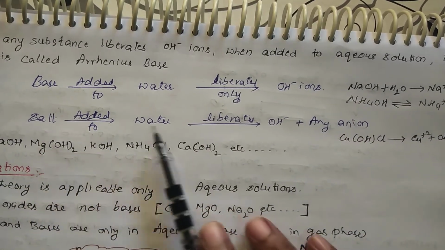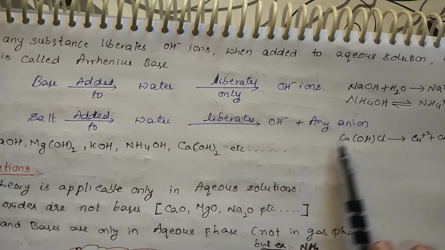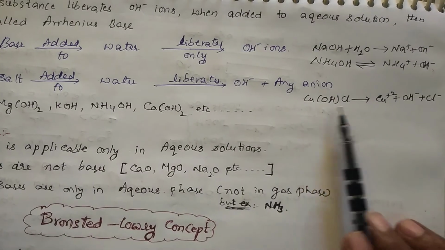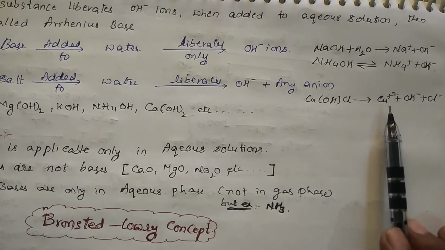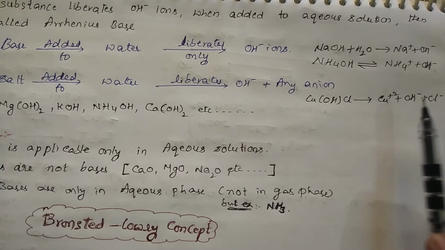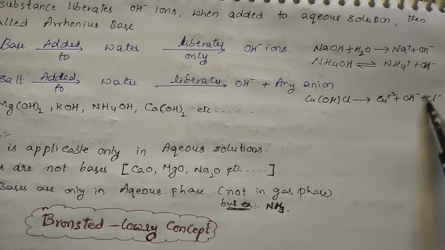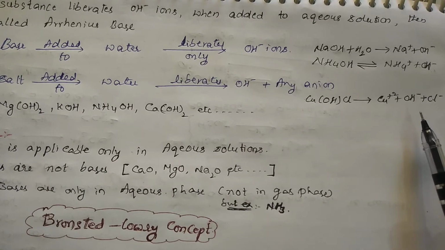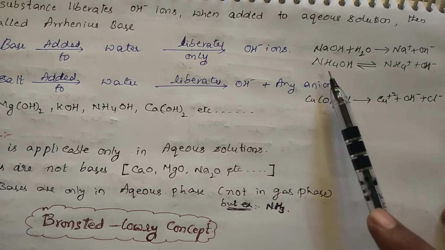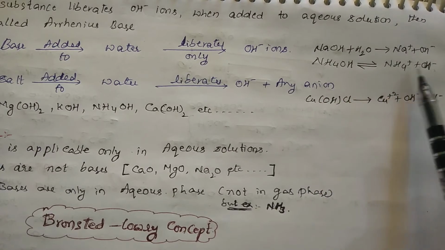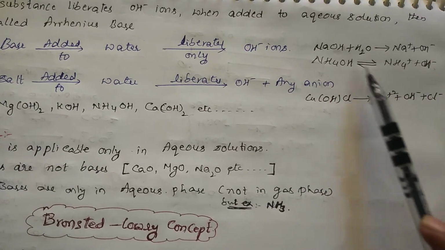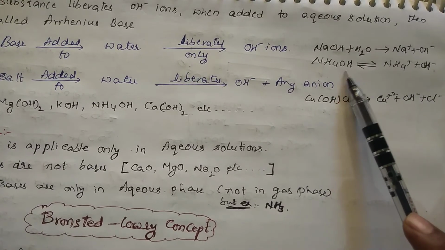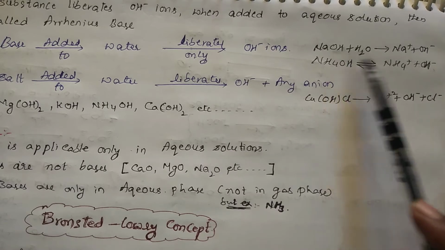Suppose any substance you add to water liberates OH minus ions plus another anion, then that is called a salt. For example, CuOHCl forms Cu 2 plus, OH minus and Cl minus. Along with OH minus you have Cl minus also, so you have two anions. So it is not a base, it is a salt. And here you see NH4OH, it is in equilibrium with NH4 plus and OH minus. It is a base only, but I have represented it with equilibrium. Why? Because this is a weak base. This one is strong, and I represent it with a single line. This is also strong, with a single line.